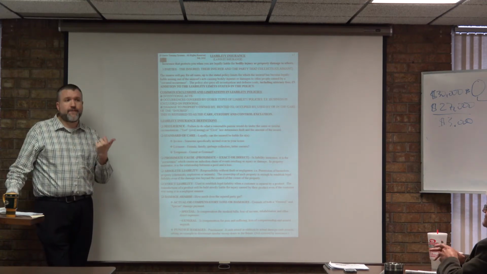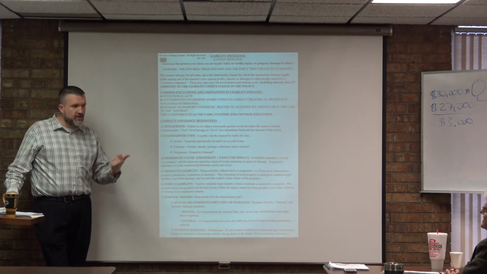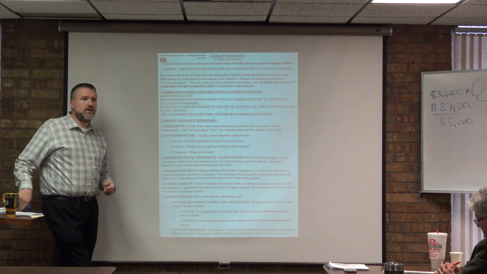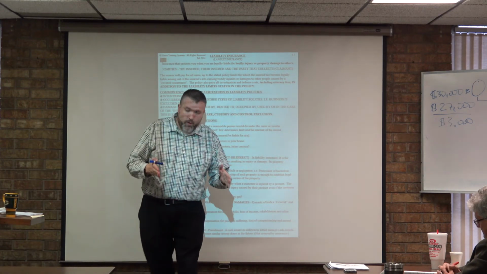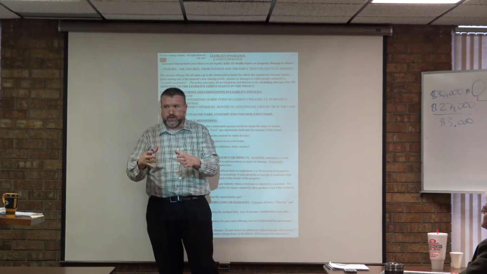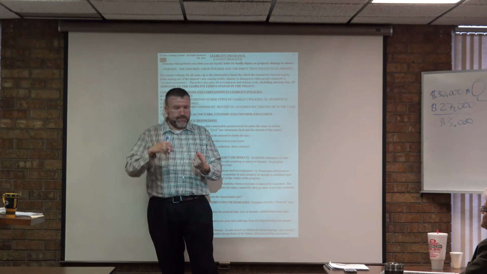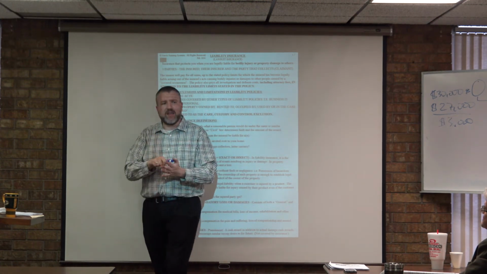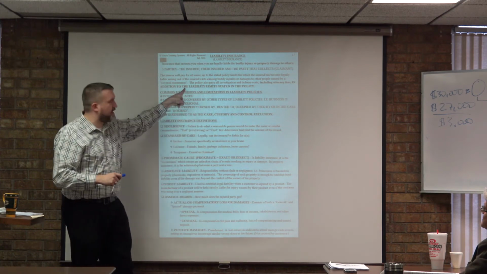Okay? And that won't affect you. That won't affect your limit. That does not go toward bodily injury. That does not go toward property damage. Okay? So, when you get a question about what affects your limits, it's the bodily injury and property damage award. But it will not affect your limit if they investigate you, if they defend you, if there's court costs, attorney fees, any of those things. None of those affect your limit.